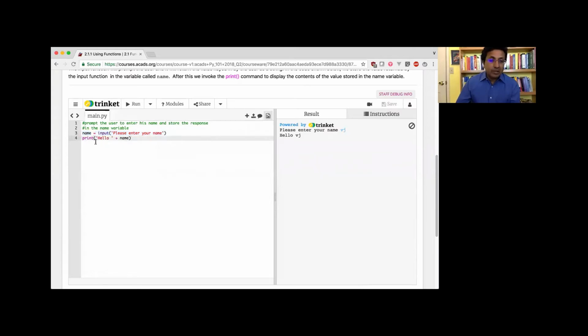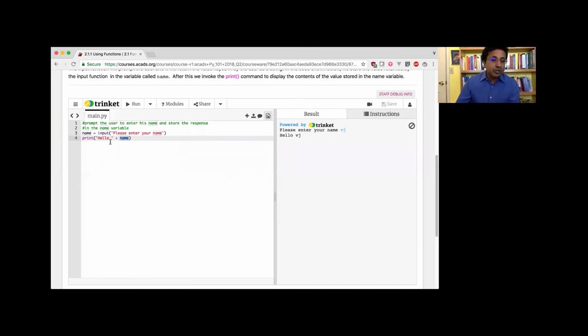Now, again, I want to tell you a quick thing here. To print a message, I have a string. It says hello. And then I have the name that I entered through the input function here, and I want to join these two strings together. And to join the two strings together, I use a plus. Okay, so this is interesting. We'll talk about strings a lot in a later session. For now, two things that you need to know.